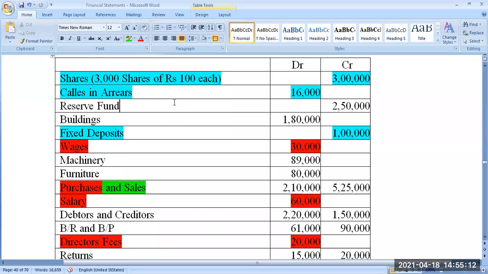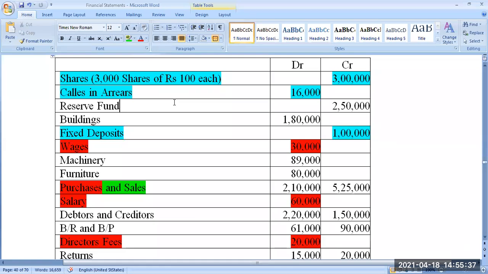You take that amount and buy another company's equity shares or debentures, or open a fixed deposit in a bank for 5 years and lock it in. That becomes your non-current investment. In the trial balance, there will be an item called investment. You take that and write it under non-current investment.